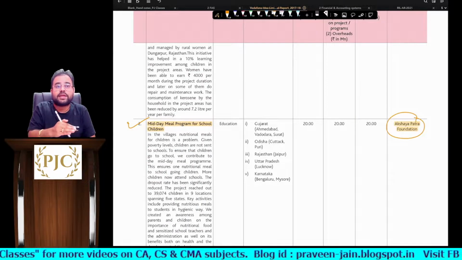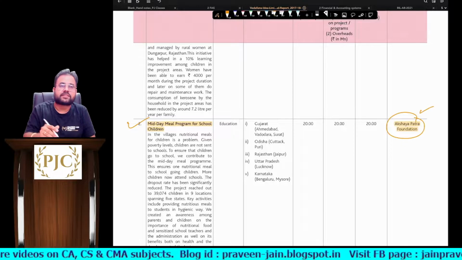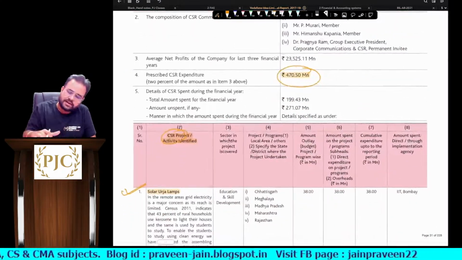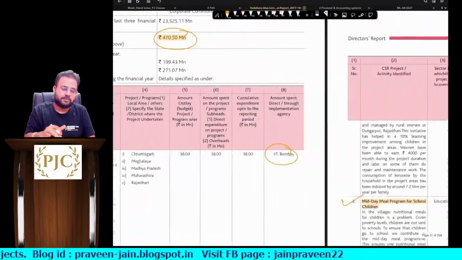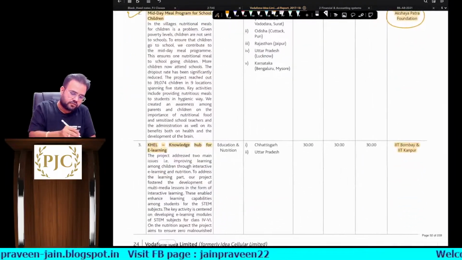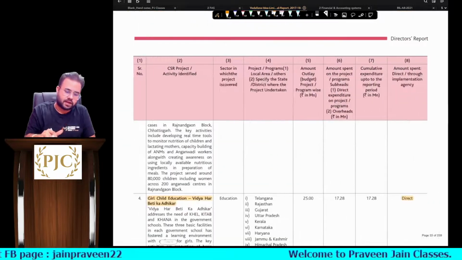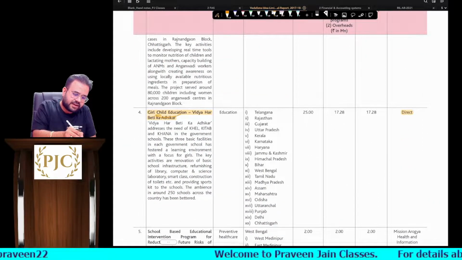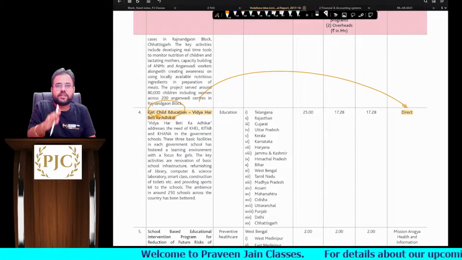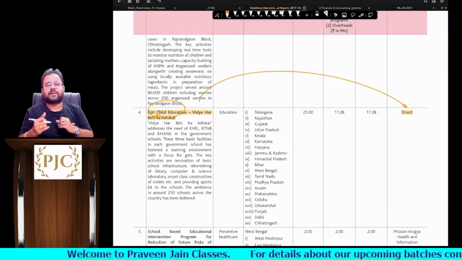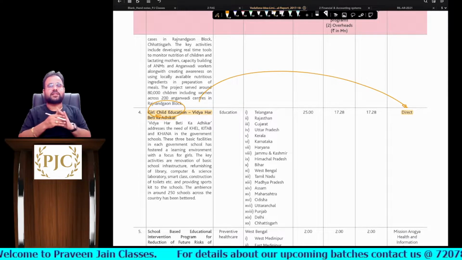Now this they are doing with the help of Akshaya Patra Foundation. So those solar lights they have done with the help of IIT Bombay. Okay, so some e-learning thing they have done again with the help of IIT Bombay and Kharagpur, sir. So girl child education they are doing on their own, right? So here what is it I am trying to show you, sir? What is all this I am telling you, sir?